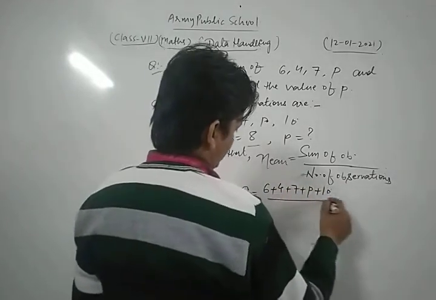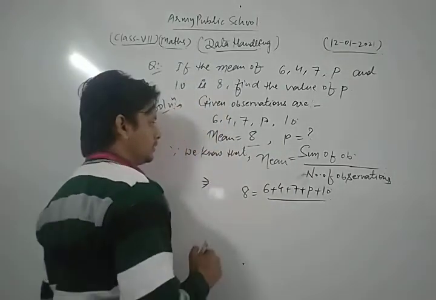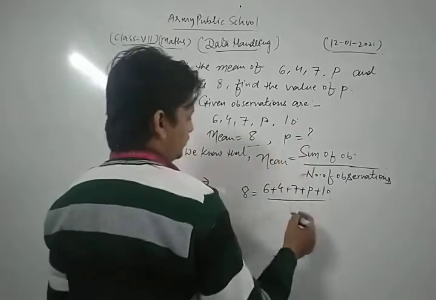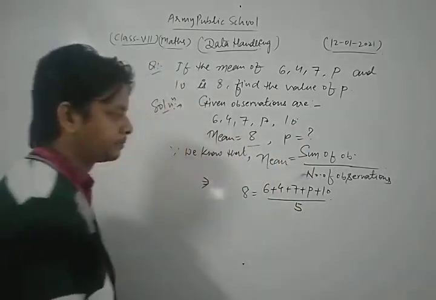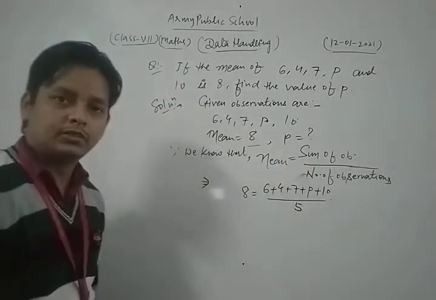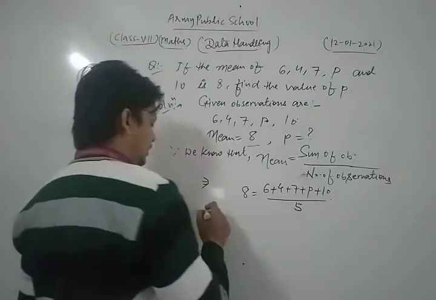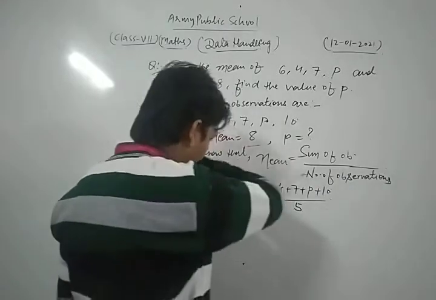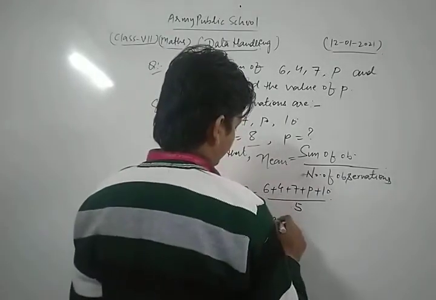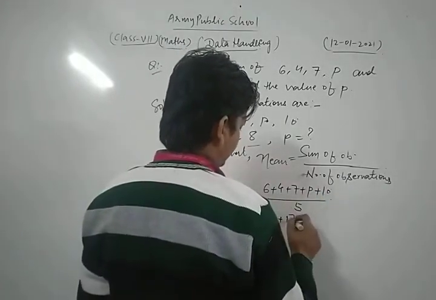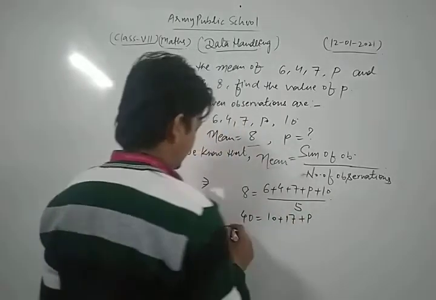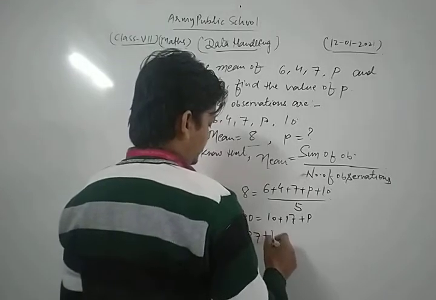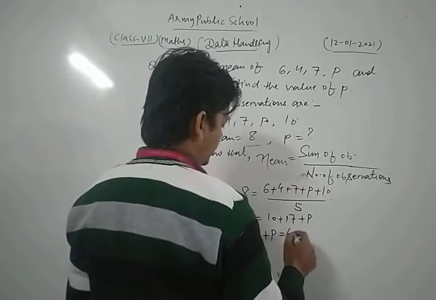Divided by the number of observations. How many observations are there? 1, 2, 3, 4, 5 observations. So here we put 5. Now we simplify. 8 times 5 is 40, which is equal to 6 plus 4 is 10, 10 plus 7 is 17, plus p. That is 27 plus p is equal to 40.